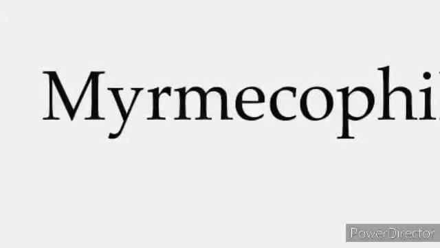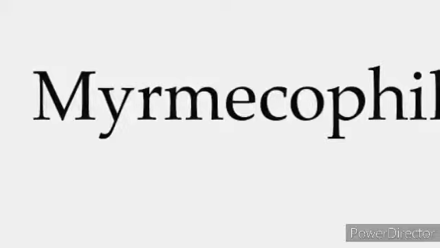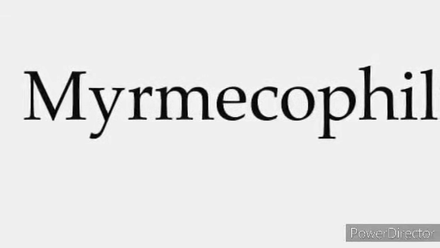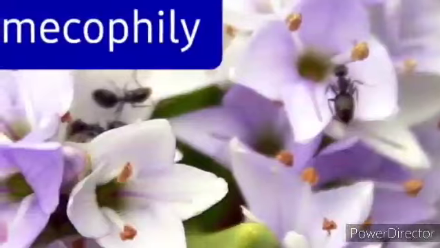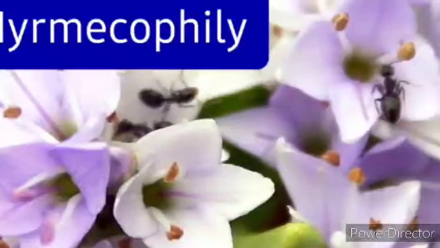Next one is myrmecophily. Sometimes ants take food and shelter from trees like mango, lychee, jamun, acacia, etc. These ants act as the bodyguards of the plants against any disturbing agents. In turn, the plants provide food and shelter to these ants. This phenomenon is called myrmecophily. Example, acacia and acacia ants.